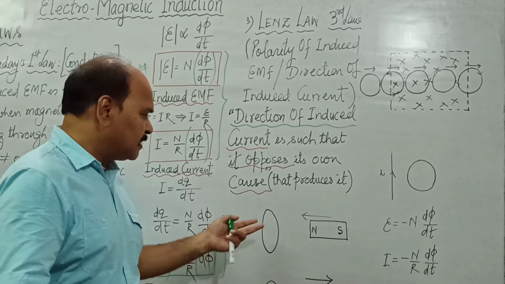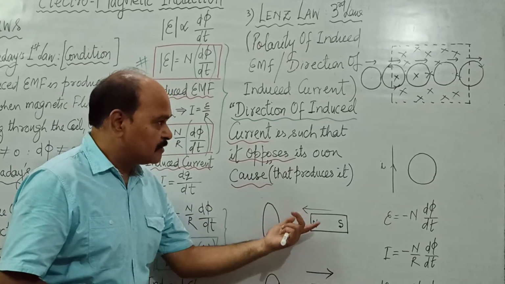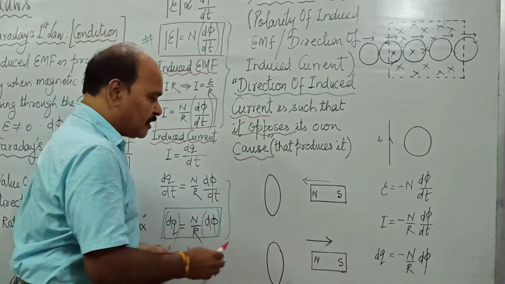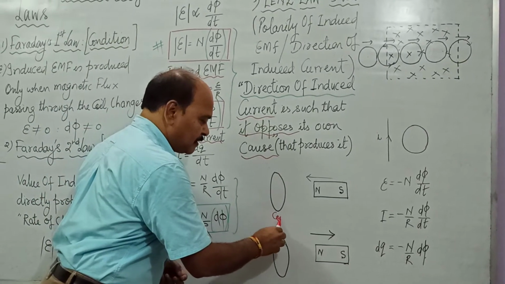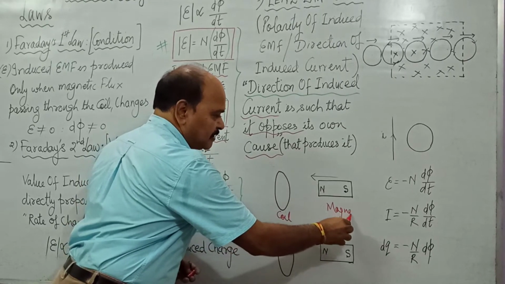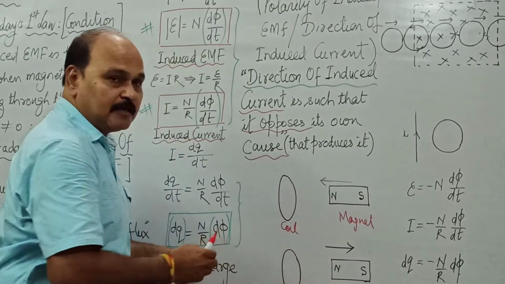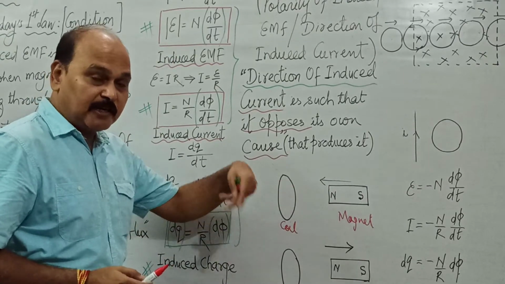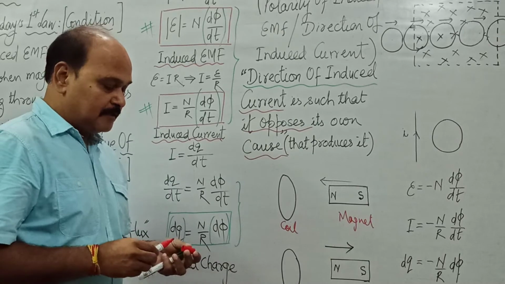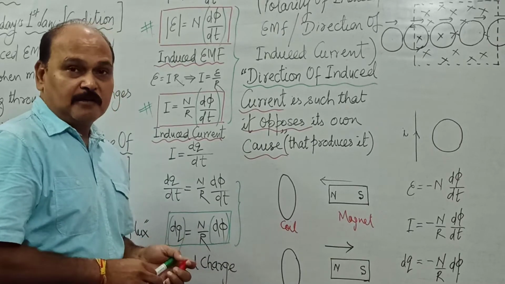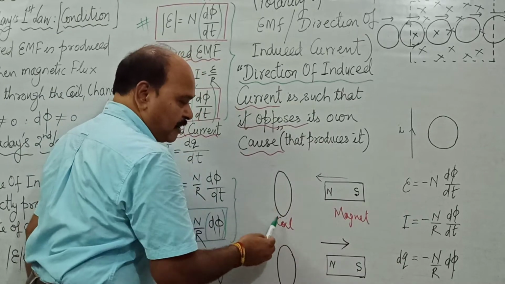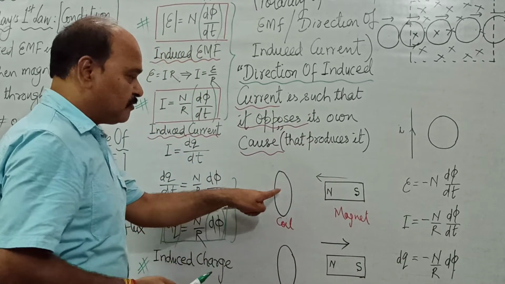And let us understand it with the help of these examples. Well, this is a coil. You can see this is a coil. This is a magnet. As this magnet is approaching towards the coil, the flux passing through the coil is increasing, and as a result there would be electromagnetic induction and there would be induced current also. So as this magnet is approaching towards this coil, there is induced current produced in the coil.